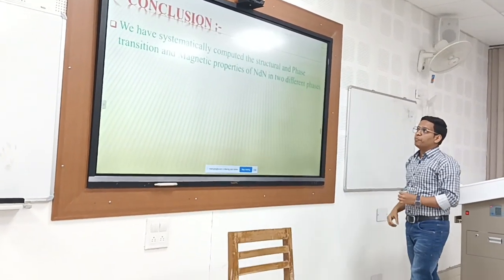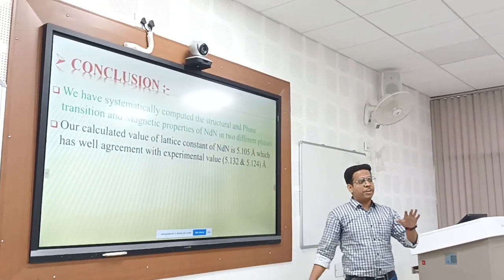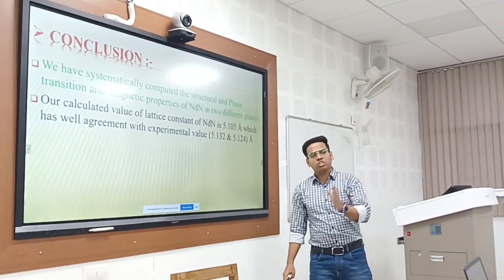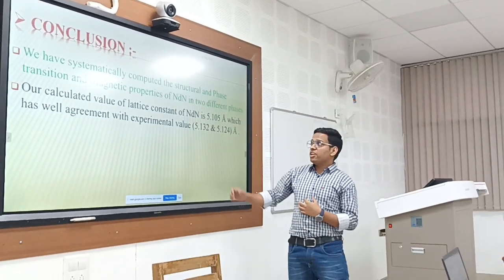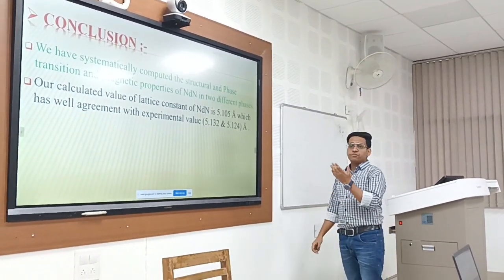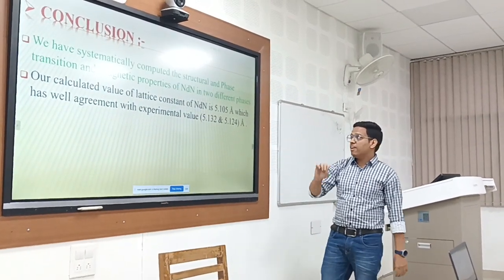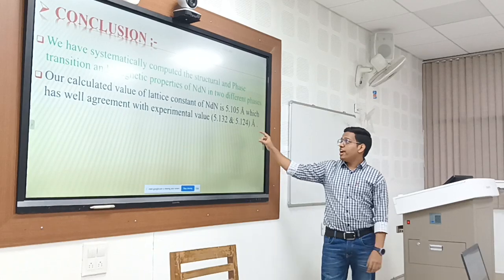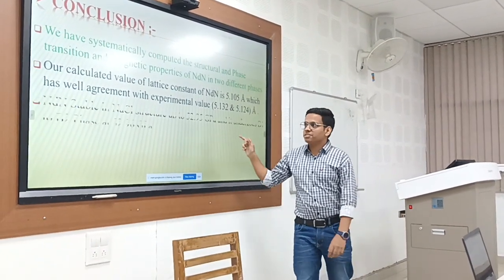We have systematically computed the structural, phase transitional and magnetic properties of neodymium nitride in two different phases: the B1 phase, that is the sodium chloride phase, and the B2 phase, that is the cesium chloride phase. Our calculated value of the lattice constant of neodymium nitride is 5.105 angstrom, which is in good agreement with the experimental values, 5.132 and 5.124 angstroms, given in the reference.